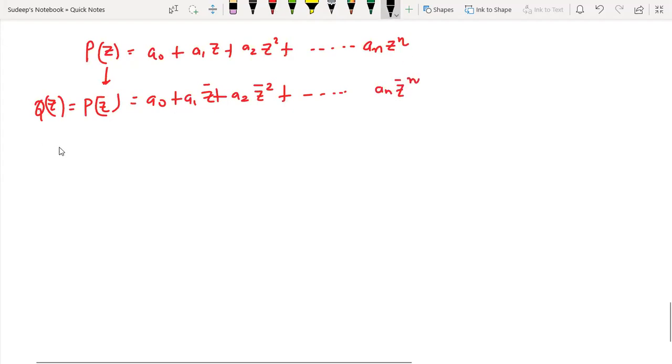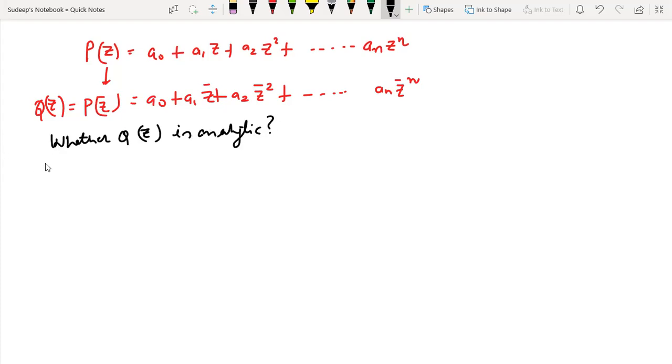Now the question arises whether Q(z) is analytic or not, or if it is analytic, in which domain. First let us find the points of differentiability. If Q is differentiable at certain points, then at those points del Q upon del z bar must be 0 by the Cauchy-Riemann conditions.